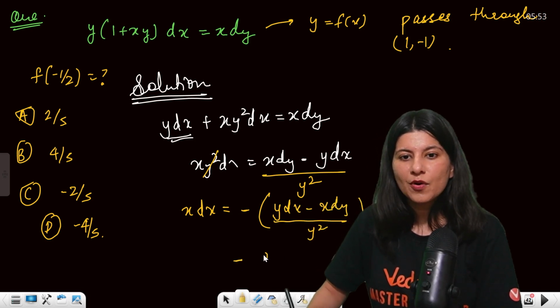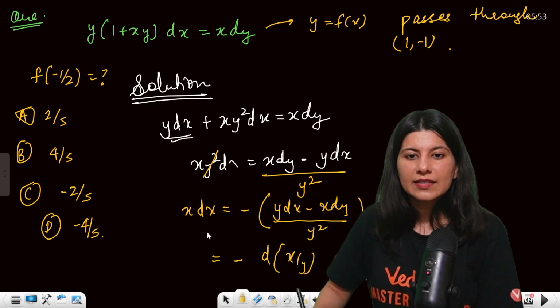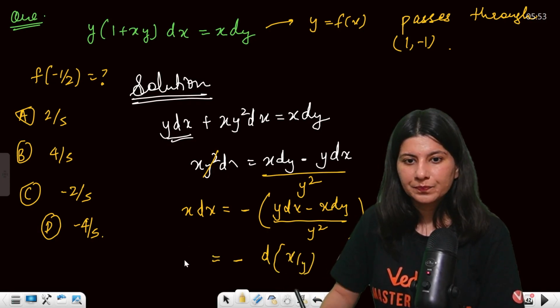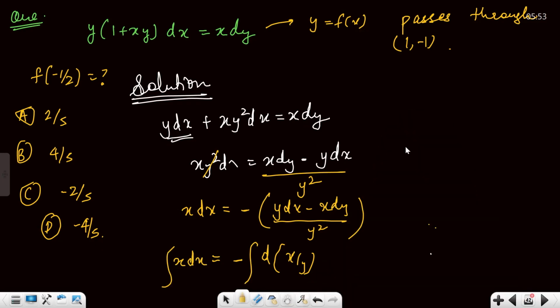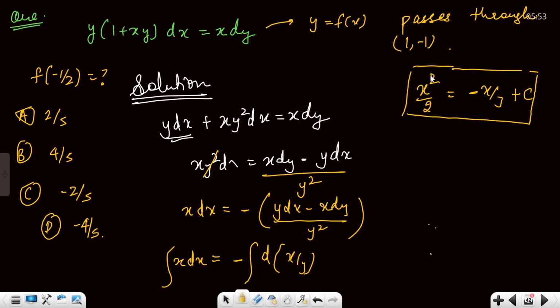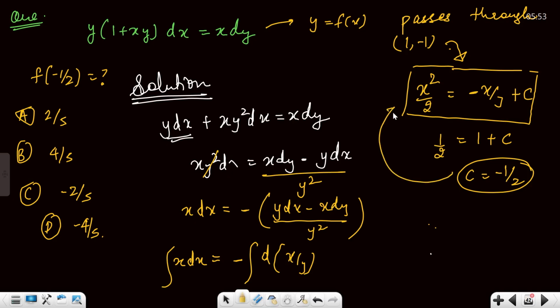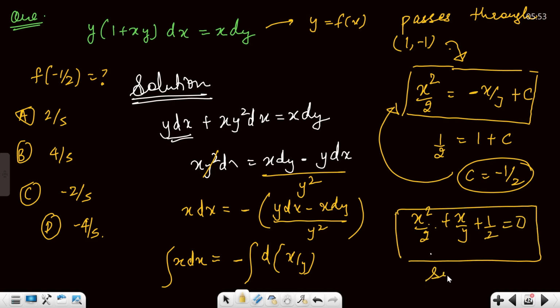So this is minus of d of x by y, and this is x dx. If you integrate both the sides, what will you get? Tell me. You will get x square by 2 is equals to minus x by y plus c. This is your general answer. But you have to put the point 1 comma minus 1 over here. 1 by 2 is equals to 1 plus c. c will be minus half. Now you put minus half over here. So it will become x square by 2 plus x by y plus half equals to 0. This is your final solution.